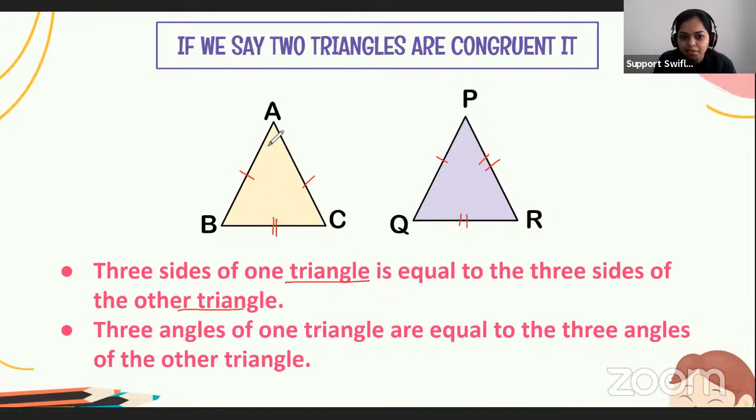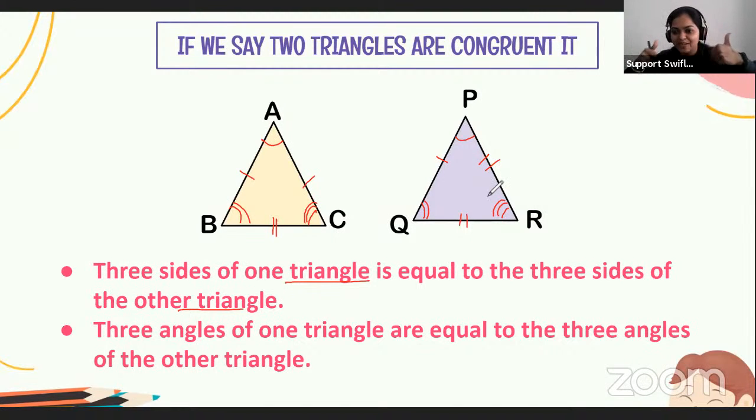If I say angle A, then angle P will be equal to that; angle B equals angle Q; and angle C equals angle R. So if two triangles are congruent, all three sides and all three angles of one triangle are equal to those of the other.